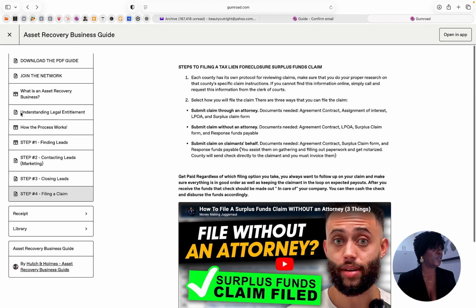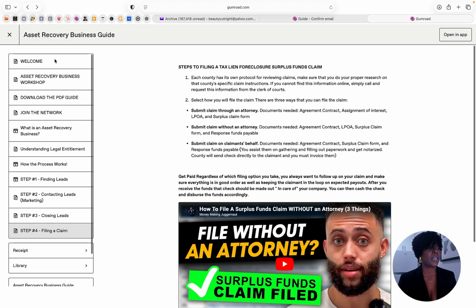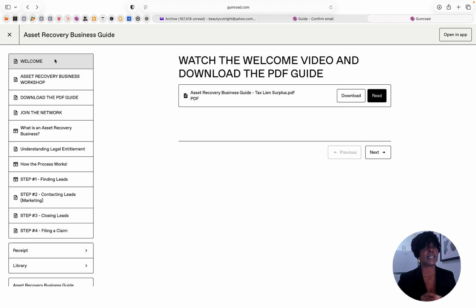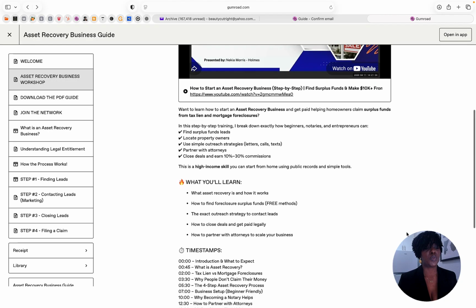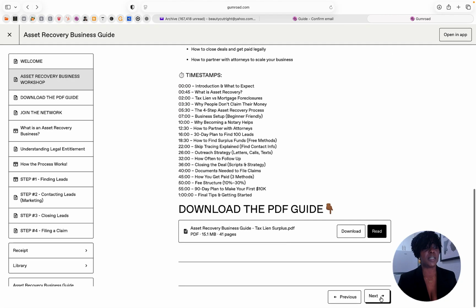So when you scroll through all of this, just notice that everything is on the left-hand side. This is the menu to get to each access of the information about this business. And you can also go right to the next button when you scroll through all of the information to go on.